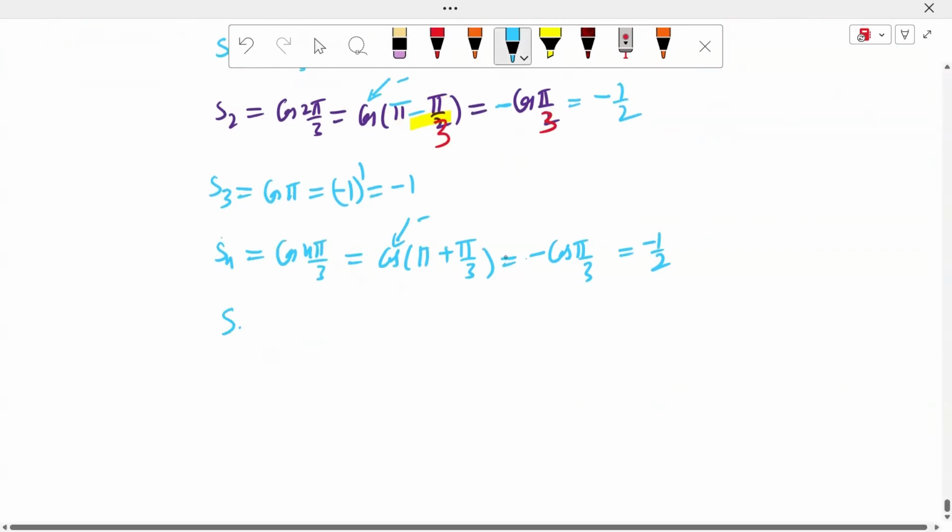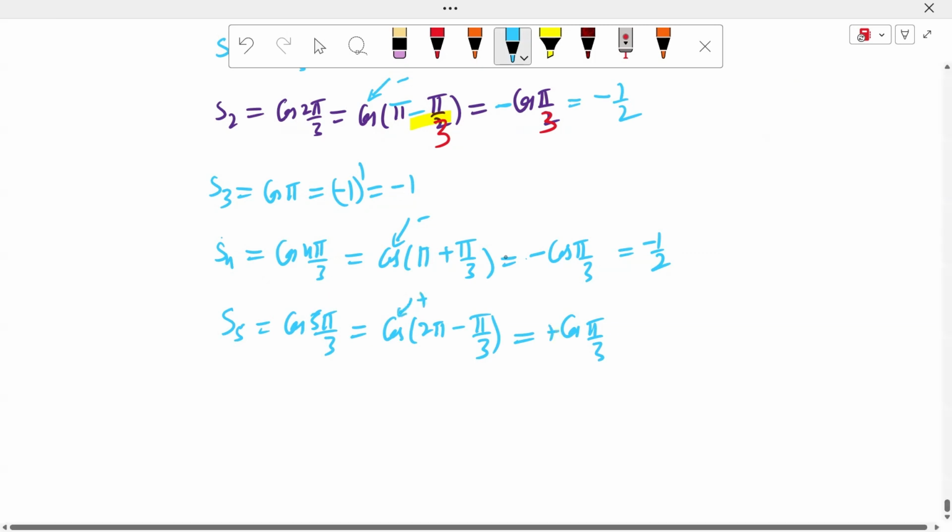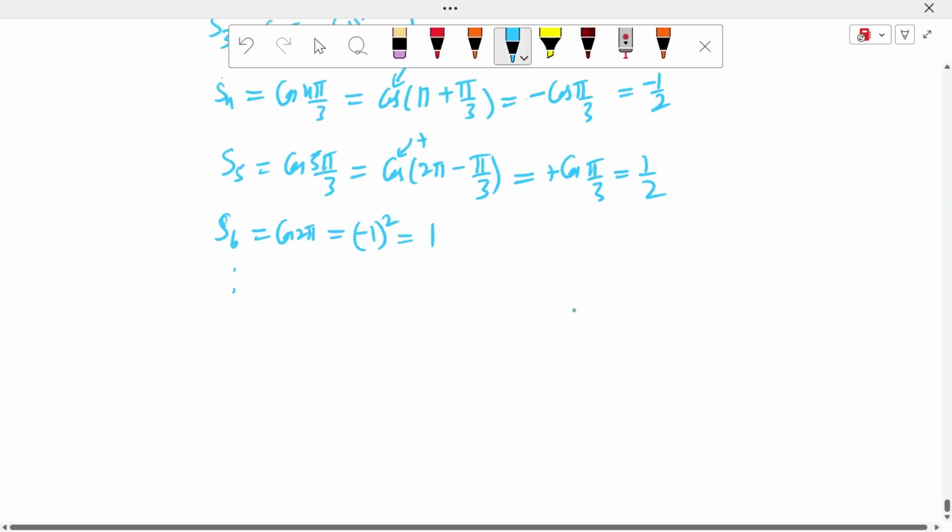Next, n equals 5: it is cos 5π by 3. What is cos 5π by 3? It is 2π minus π by 3. This is 360 minus theta, the fourth quadrant. In the fourth quadrant cos is positive, so the answer is positive. It is 1 by 2. S6 is cos 2π. Cos 2π value is minus 1 whole square, it is nothing but plus 1. Up to so on.